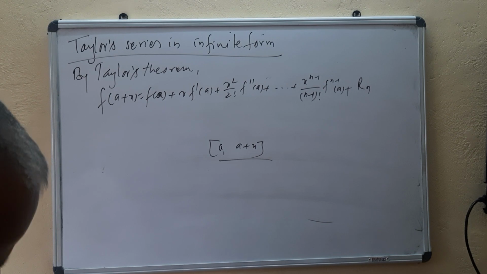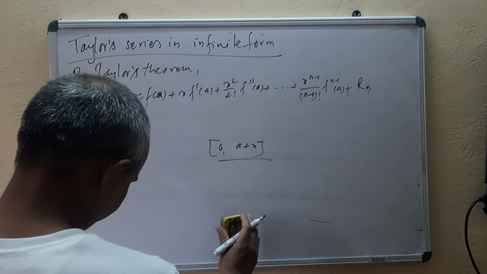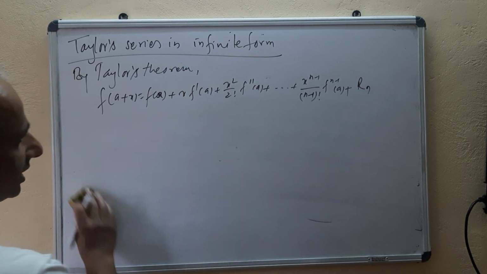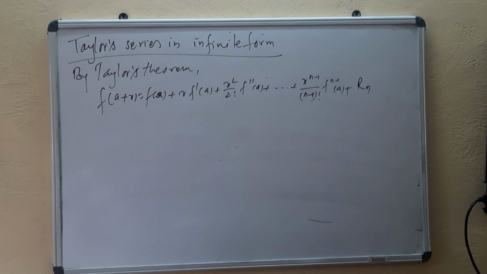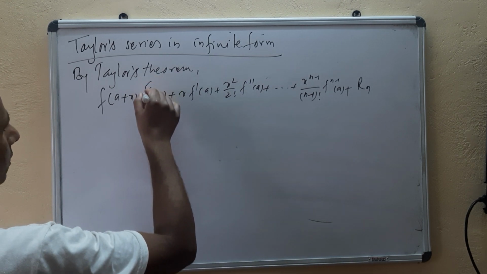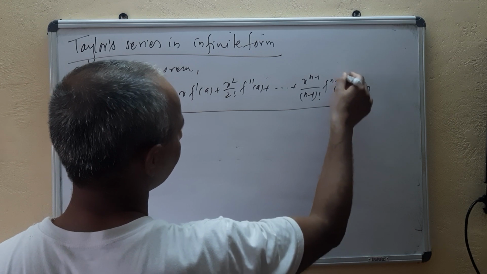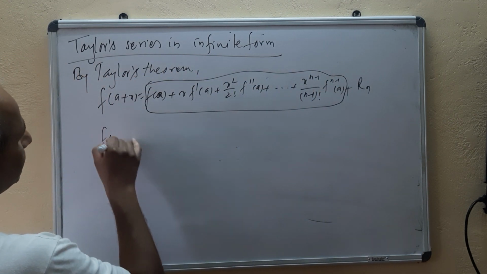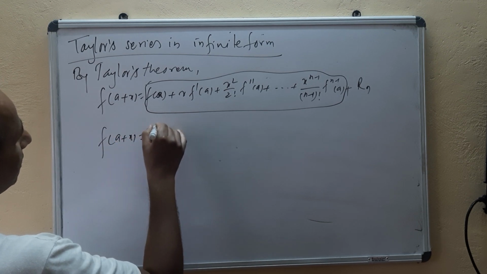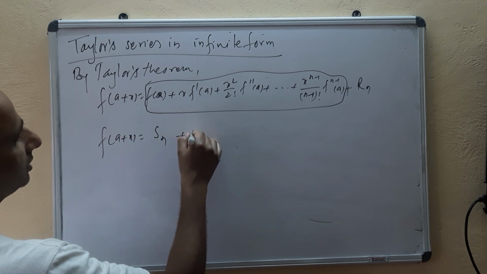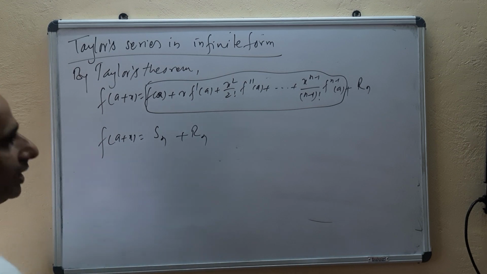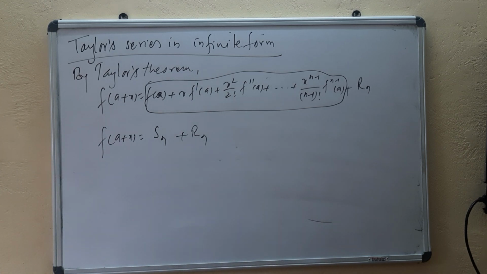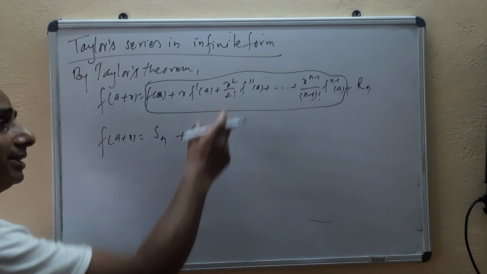This is a polynomial having n terms and of degree n-1, and you can write f(a+x) equal to Sn plus Rn, where Sn means the sum of n terms of this series.